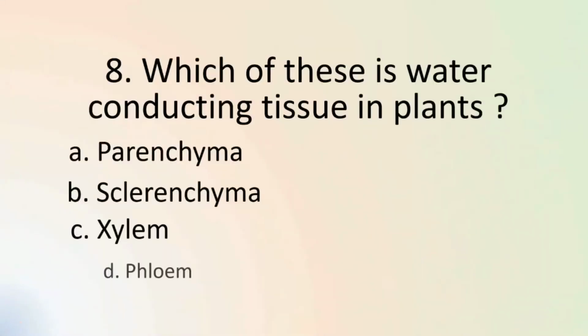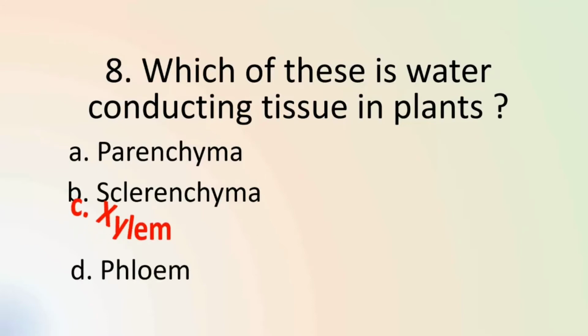Among the given options, xylem is water conducting tissue in plants. Parenchyma is a storage tissue. Sclerenchyma provides mechanical strength. Phloem is a food conducting tissue. Let's have a look on classification of plant tissues.